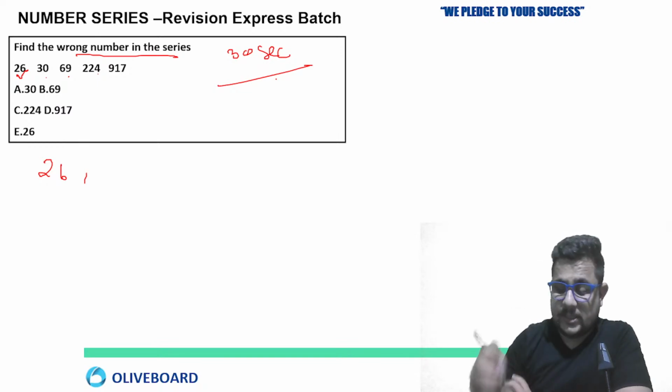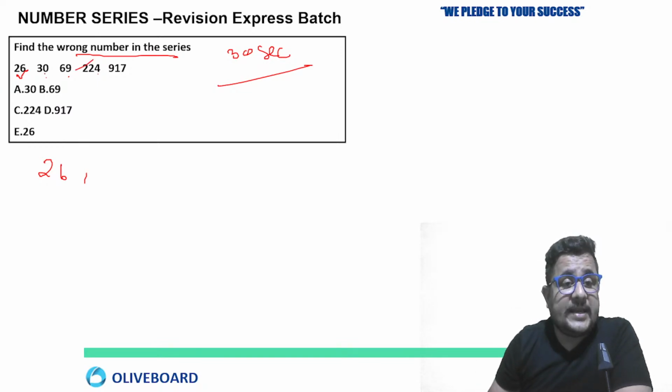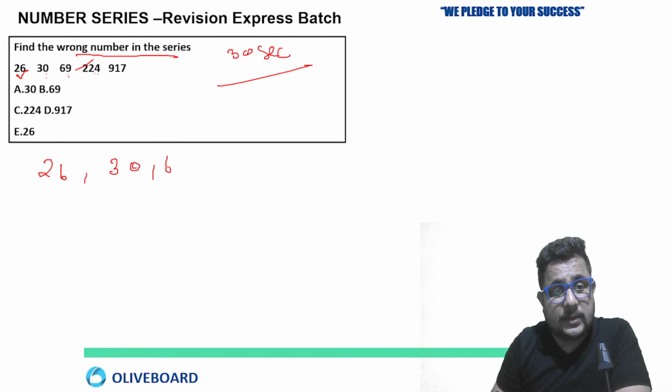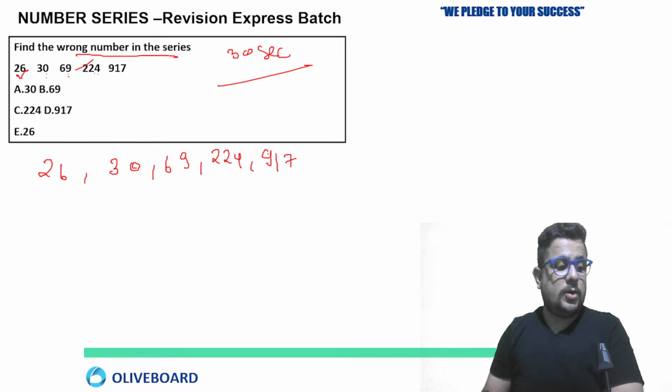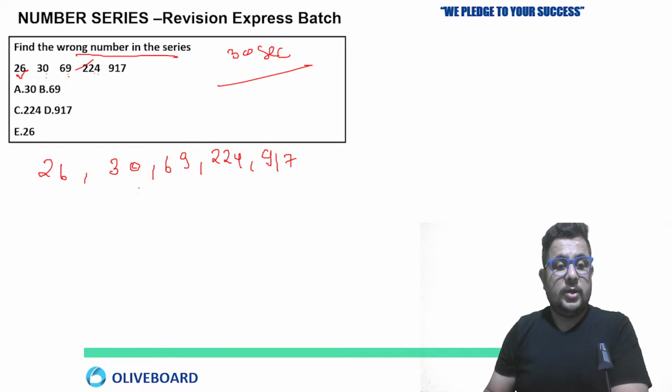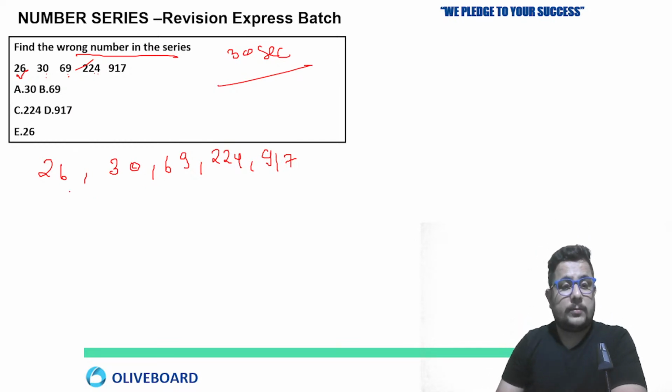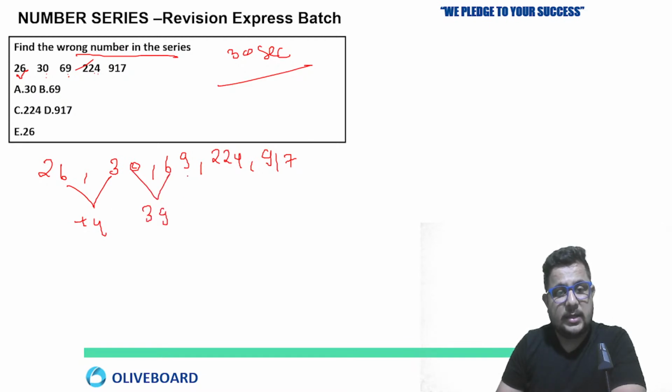Okay, fine. Now 26, 30, 69, 224. If you look, the series is in increasing order, right? Now you just have to go with what? See the difference first. Plus 4, then 39, then 155. The difference is getting huge, if you look.